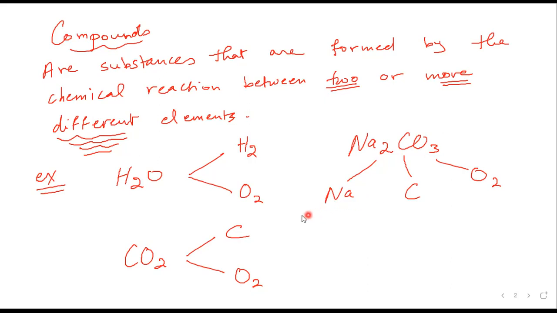Okay, what is the difference between an atom and a molecule? Now, what is an atom?